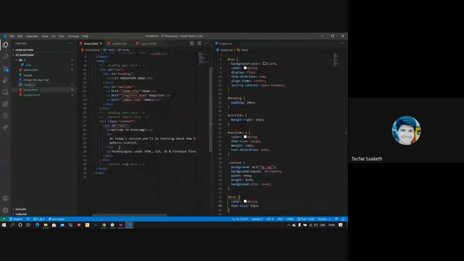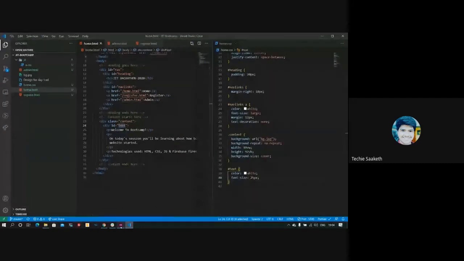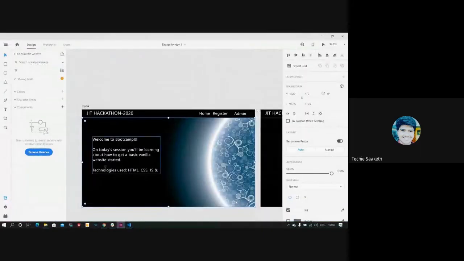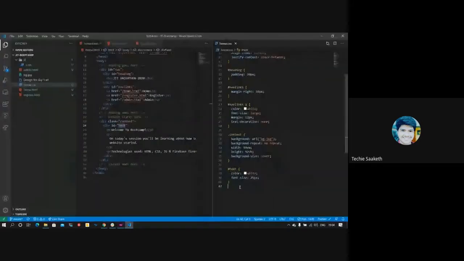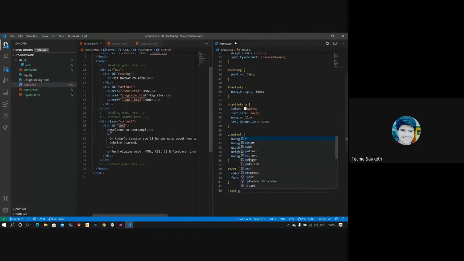Now let's style the paragraph inside text. We can see here that there's some space between paragraphs, so let's target that. To target the paragraphs inside text, you can use text space then paragraph. We are targeting all the p tags inside this text. So we'll give margin top and bottom.